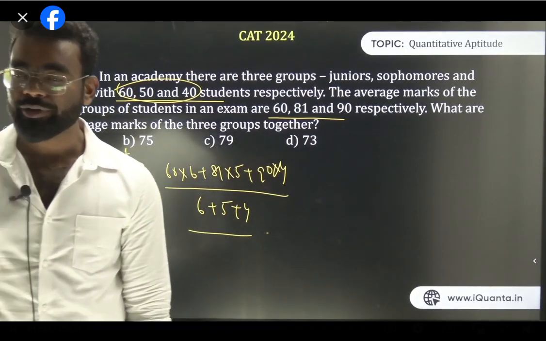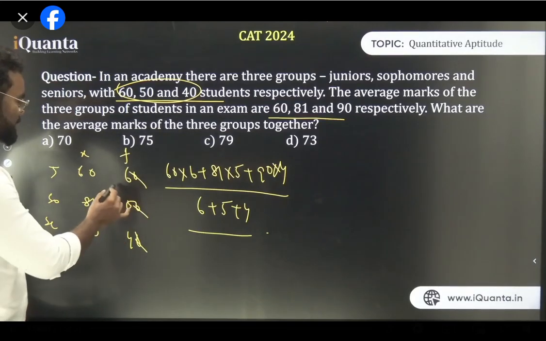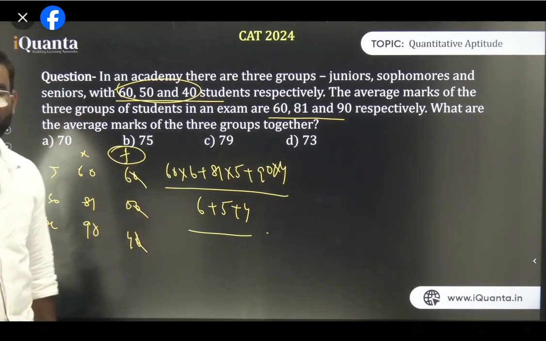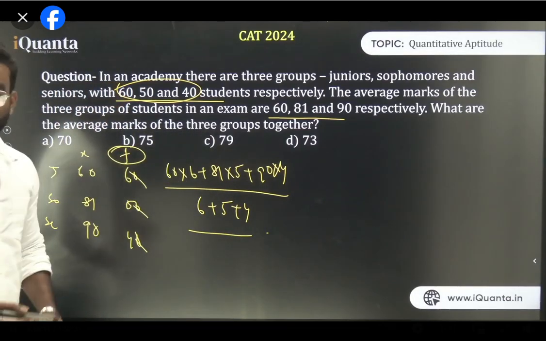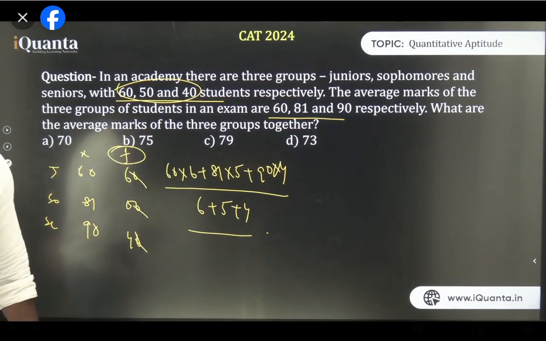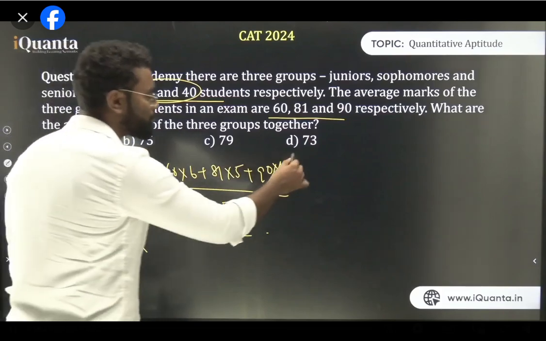Now, what to repeat? Because it is the same question. There's a frequency, there's 60, 50, 80. I'm using the formula x1 f1 plus x2 f2 plus x3 f3 by f1 plus f2 plus f3. That's it. Now the second thing. Okay, we will do that also. Now, just check this one.